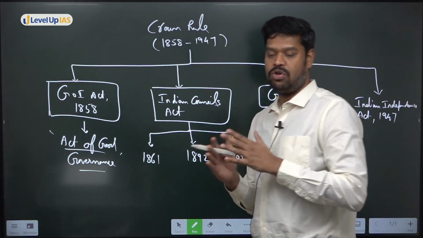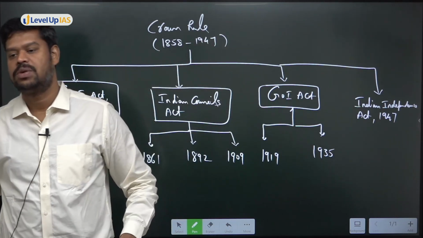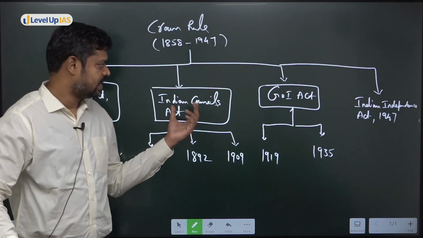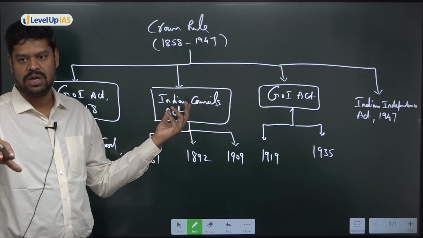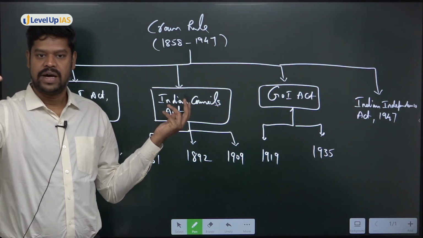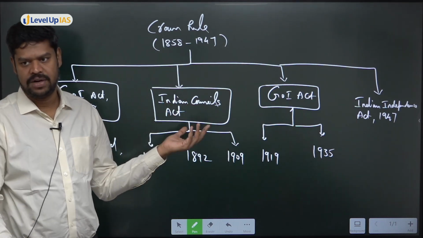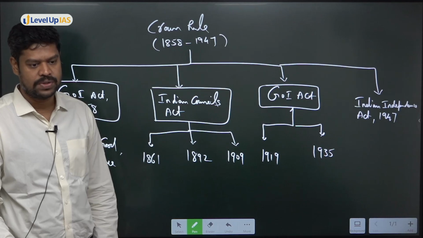Although not much reform was focused upon the Executive Council, more reforms were focused upon what is called the Legislative Council. Now, this is a system where the entire reforms, whatever the Britishers have brought in, majorly it was focused upon what? In the councils. That is, they were trying to reform the councils, and largely which council? The Legislative Council. To some extent, the reforms happened in the Executive Council also, but largely it was restricted to what is called the Legislative Council.